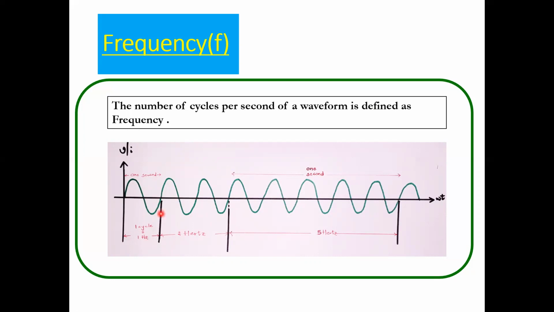In the second one we observe 1 cycle, 2 cycles. How many hertz will that be? 2 hertz, within a duration of 1 second. For the next one, within a duration of 1 second, how many cycles have we covered in this third diagram? 1, 2, 3, 4, 5. 5 cycles means 5 cycles per second, and the unit here is 5 hertz. Remember that frequency units are hertz.